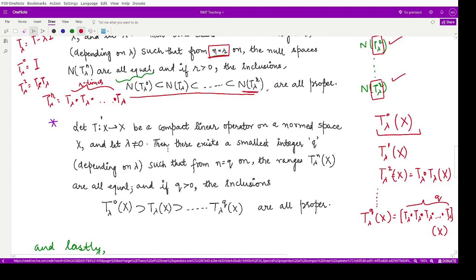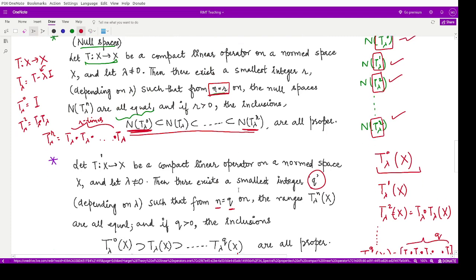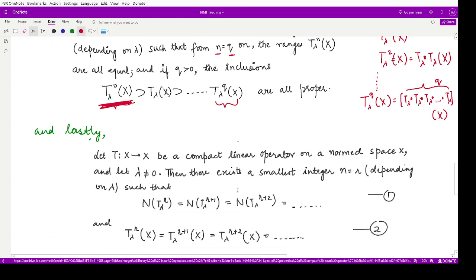According to this result, whenever lambda is not equal to 0, there again exists the smallest integer q, which depends upon lambda, such that from the index n equal to q onwards, all the ranges are equal, and otherwise they are contained in the range space T lambda 0 of X. Notice that this is the smallest null space and this is the largest range space, so there is a difference of containment here, and after this, all the range spaces are equal to each other.